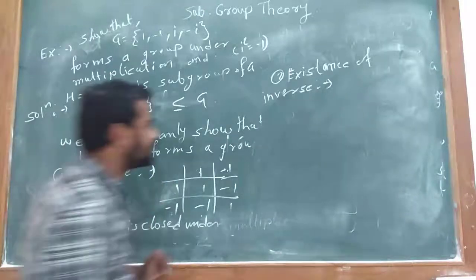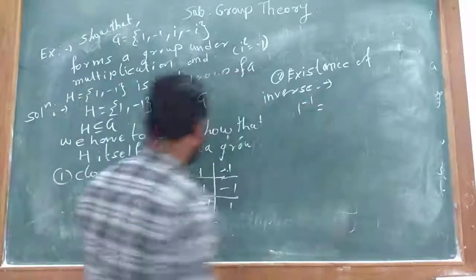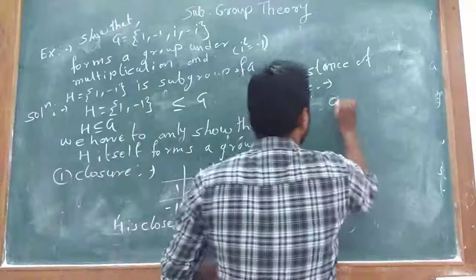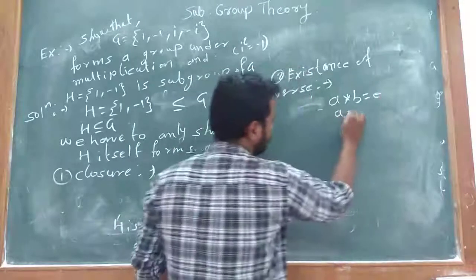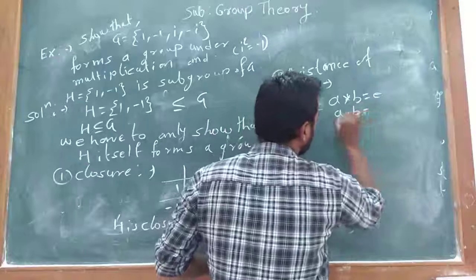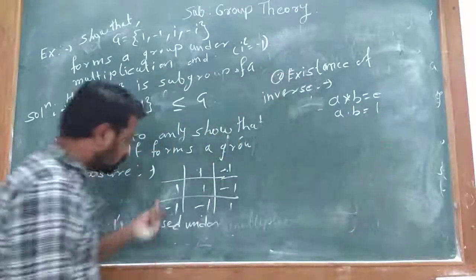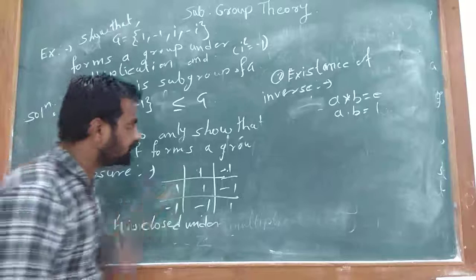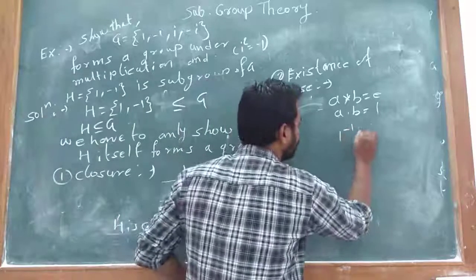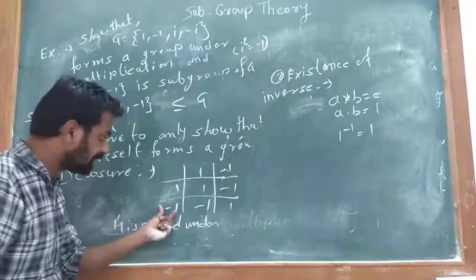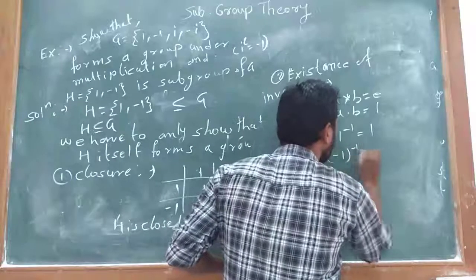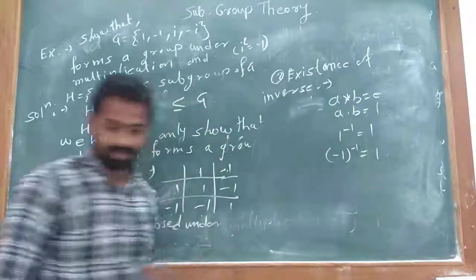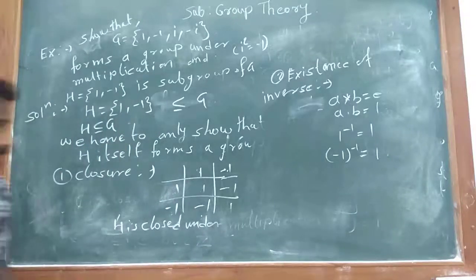Here we see that the inverse of A is B where A star B is equal to identity. Here the operation is multiplication, so A into B is equal to 1. For 1 into 1 is equal to 1, therefore 1 inverse is equal to 1, and -1 into -1 is equal to 1, therefore -1 inverse is equal to -1.